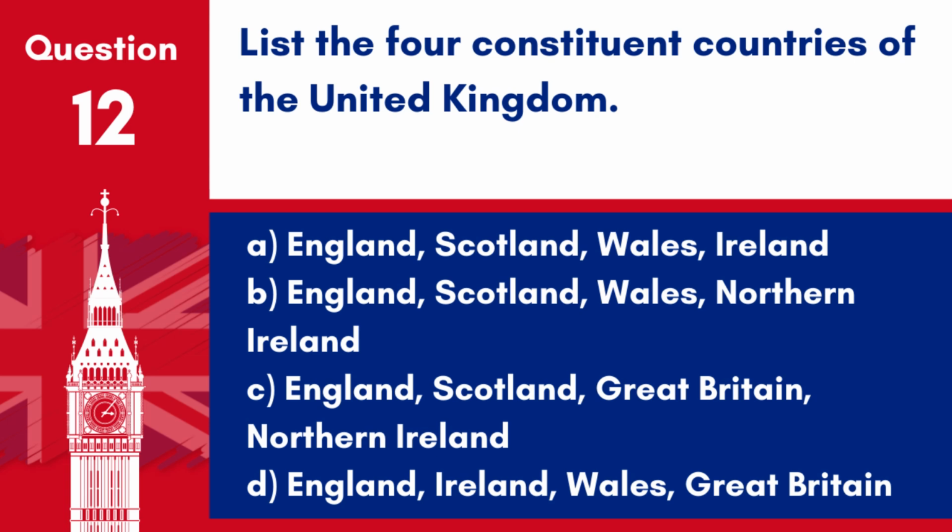Question 12. List the 4 constituent countries of the United Kingdom. A. England, Scotland, Wales, Ireland. B. England, Scotland, Wales, Northern Ireland. C. England, Scotland, Great Britain, Northern Ireland. D. England, Ireland, Wales, Great Britain. Answer: B. England, Scotland, Wales, Northern Ireland. These are the 4 constituent countries of the United Kingdom.